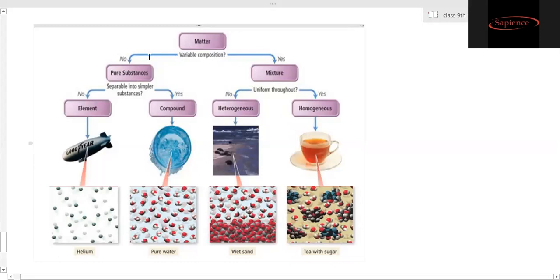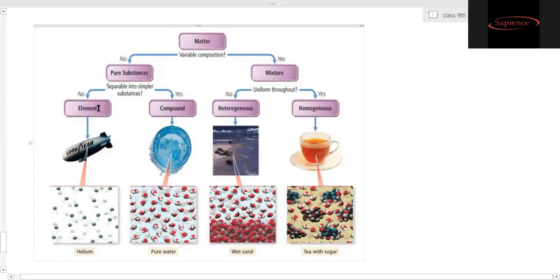It's clear. Now inside the pure substance, we have to bifurcate. Can we separate them into simpler components, or can they not be separated into simpler components? If after dividing, it always remains the same, with no change in form, it is oxygen and remains oxygen even after dividing, so that is called an element.